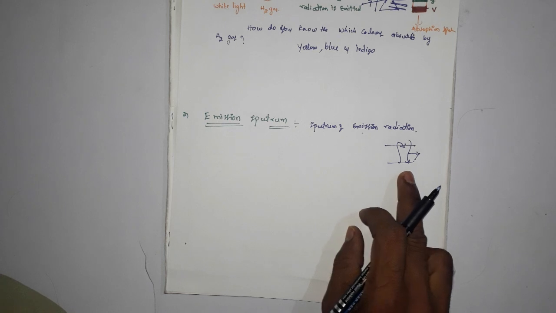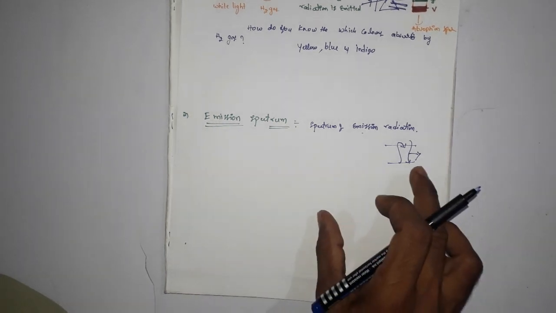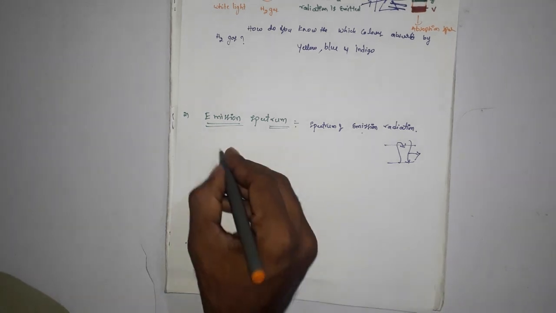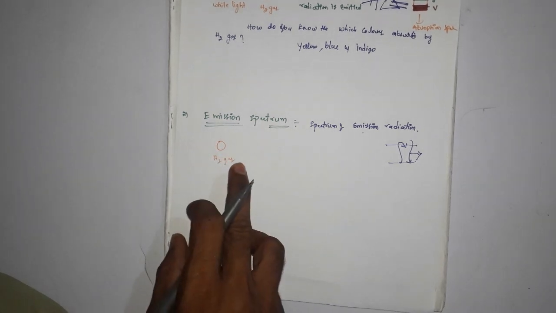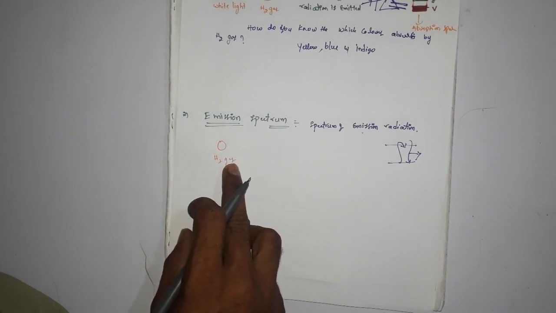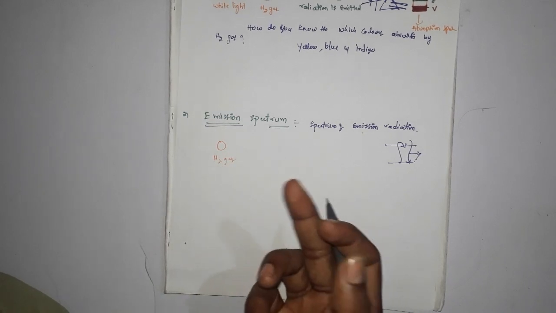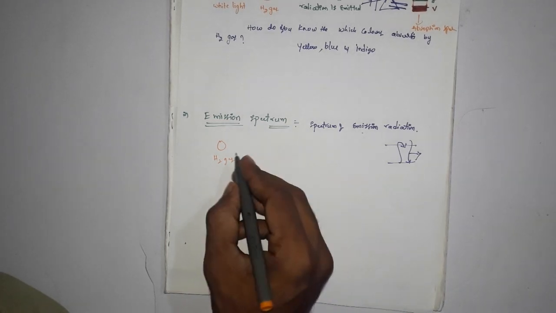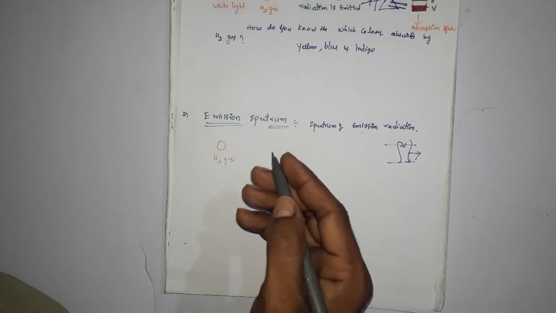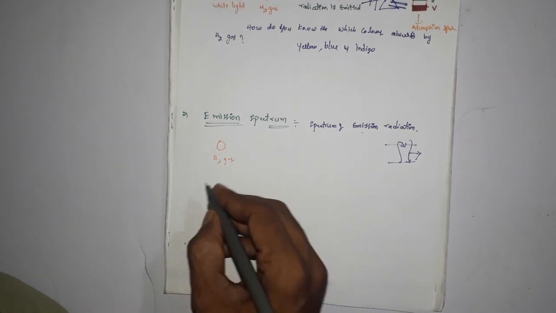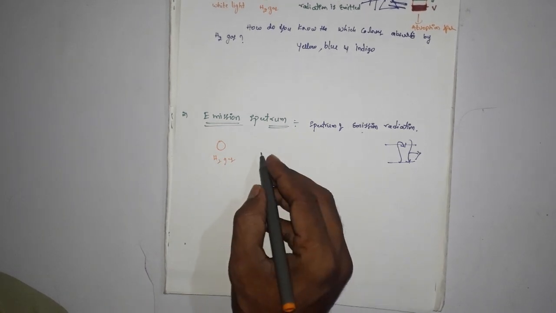That is called emission spectrum. For understanding purposes, here I am taking H2 gas. Whenever you heat H2 gas, or supply some energy to H2 gas, it will emit some radiations.